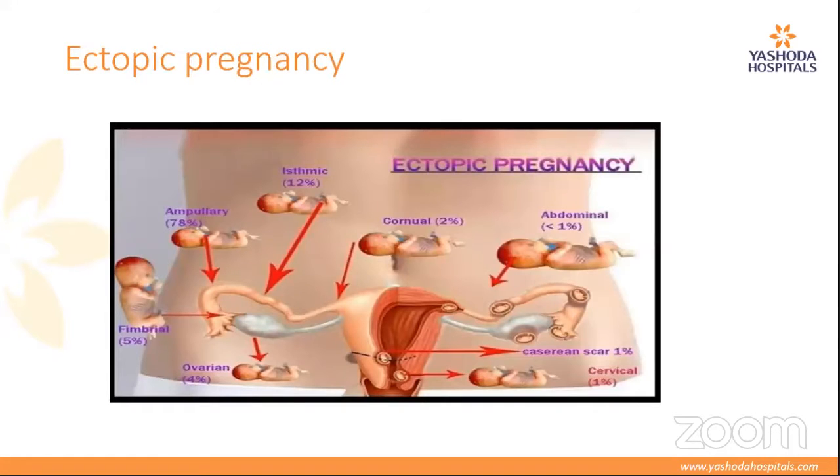Thank you, Sama. So as you have already told, we all know ectopic pregnancy is a pregnancy which is not implanted in the uterus. Most commonly, it is ampullary pregnancy, in the ampullary part of the tube. Next, it is the isthmic part. Then comes the fimbrial and cornual. So apart from tubal pregnancy, we also have ovarian pregnancies, cervical pregnancies, cesarean scar pregnancies, and abdominal pregnancies. Next slide.